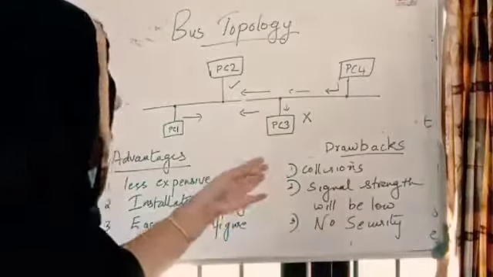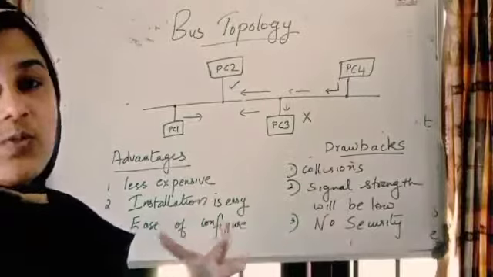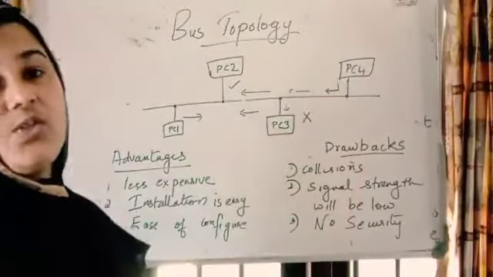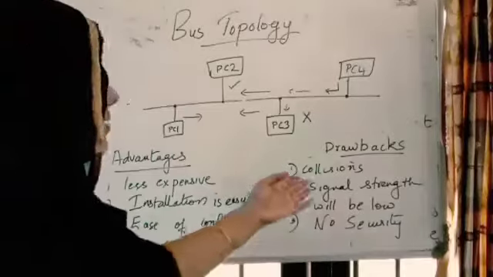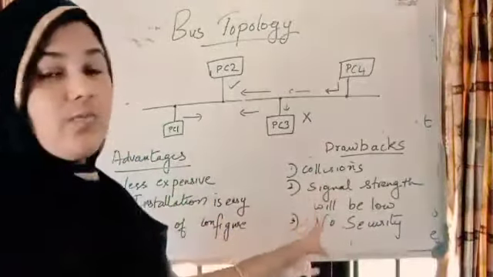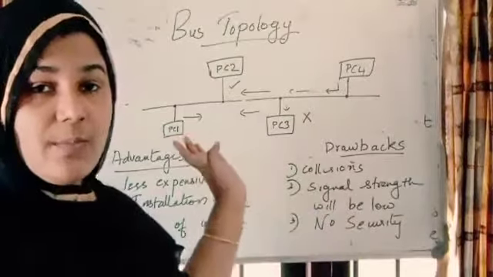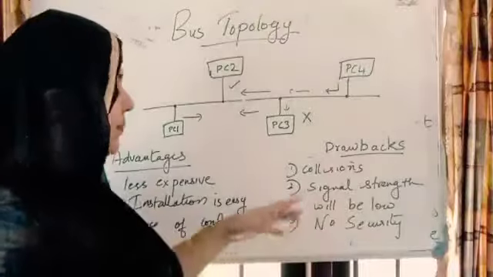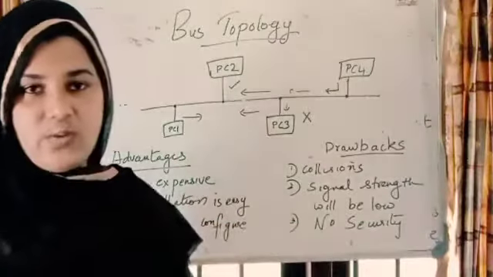So one drawback is collision between the messages, because many computers sending messages together means collision will happen. The second drawback is that signal strength will be low if it is a big cable and more computers are connected. And third is no security.